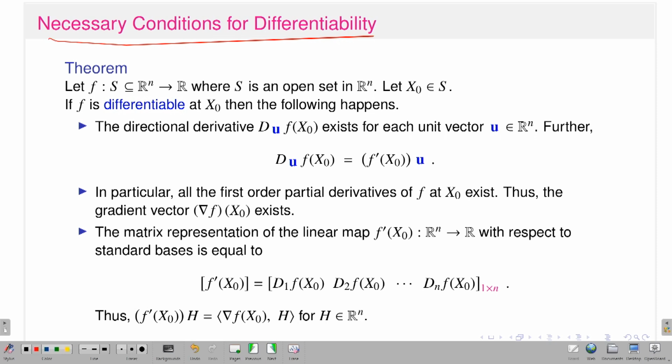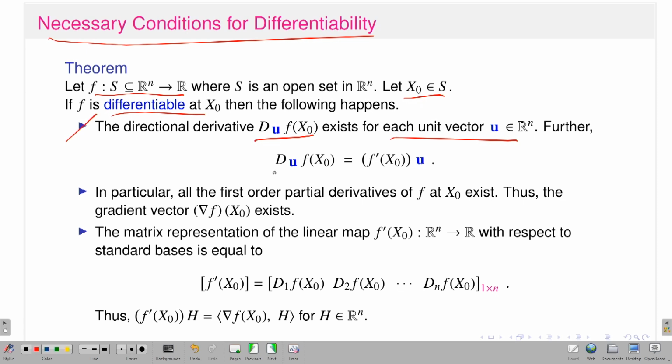That means if my function is differentiable, that means the total derivative exists, then what are the consequences? That is the theorem I have written. Let f be a function from some open set S subset of Rn to R, let x naught be in S, and f is differentiable at x naught. Then the following happens. First, the directional derivative D_u f at x naught exists for each unit vector u. That means the directional derivative exists at the point x naught in any direction.